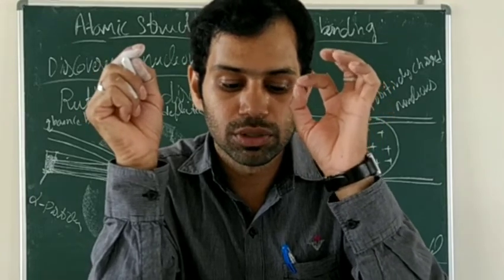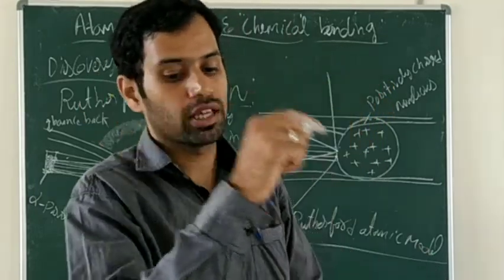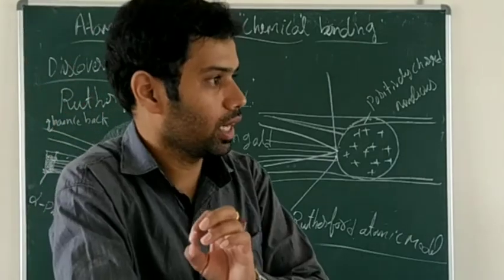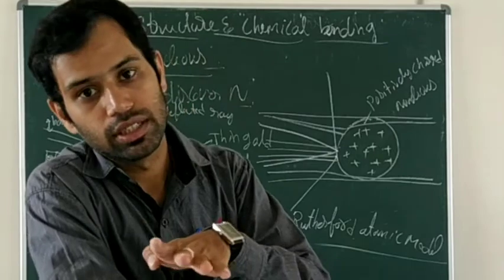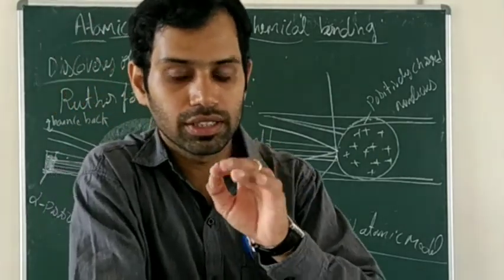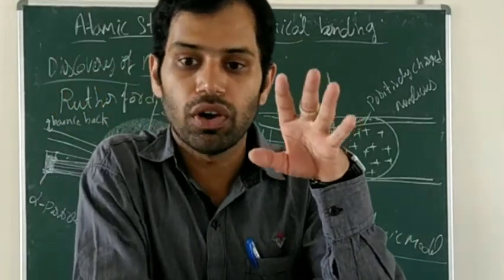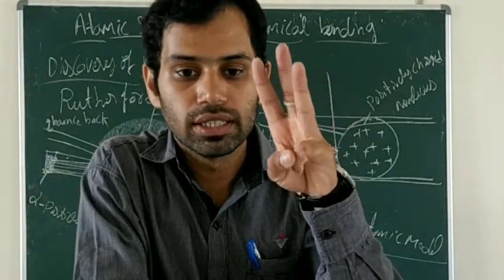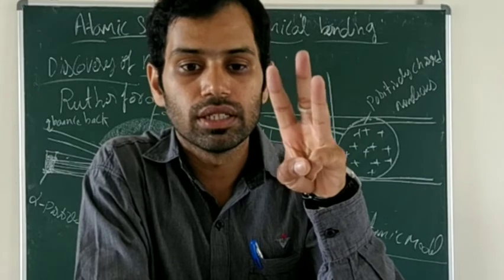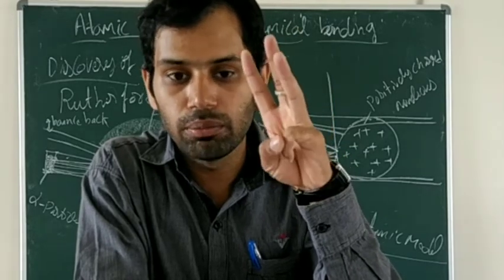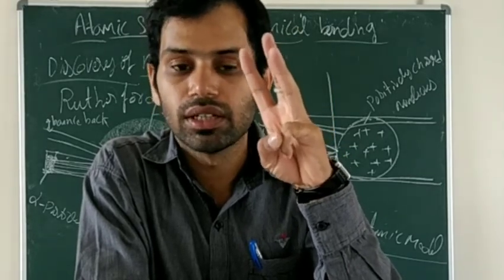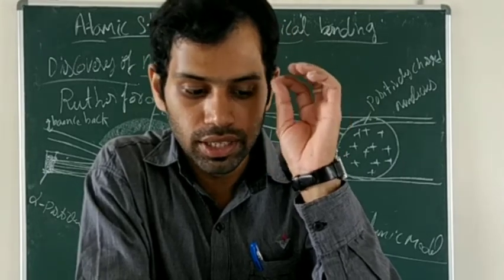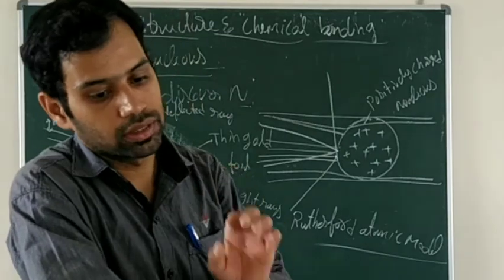This is proved by the fact that most of the alpha particles pass through in a straight line. That is the same reason: most of the alpha particle rays are passing through the gold foil. So the third postulate is that the size of the nucleus is small compared to the size of an atom. Clear? So that is the third postulate.